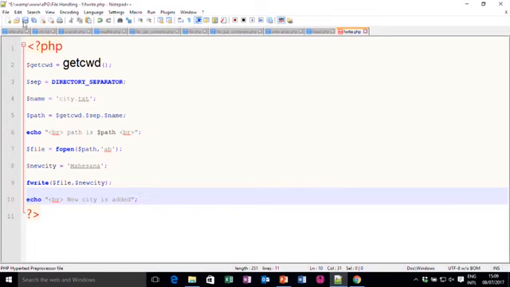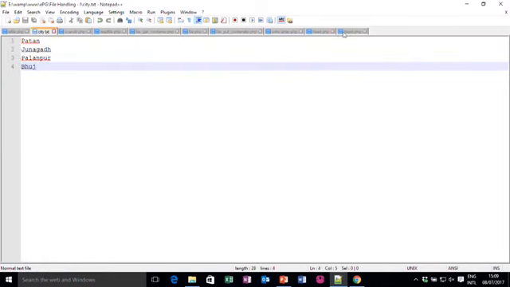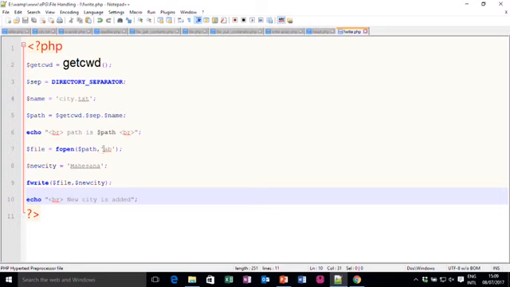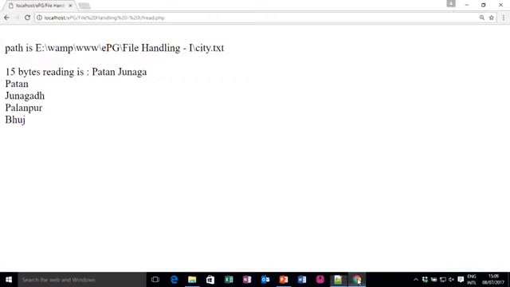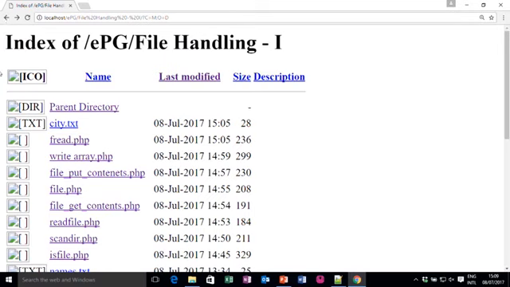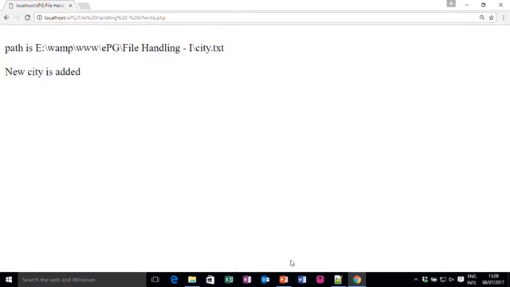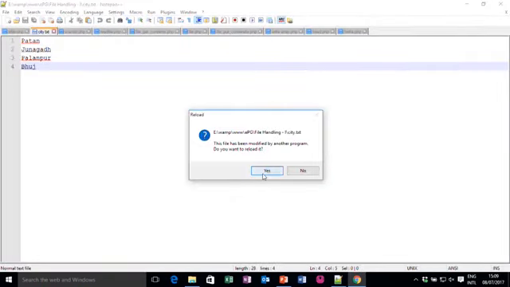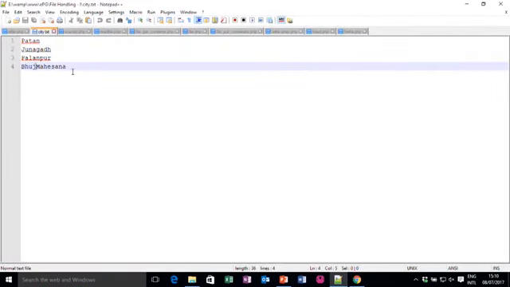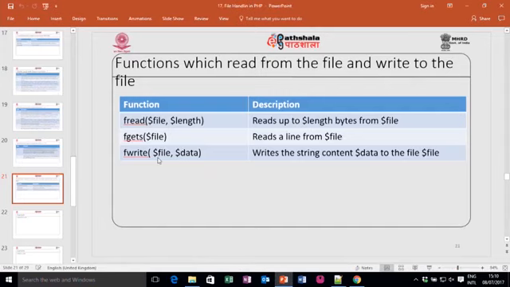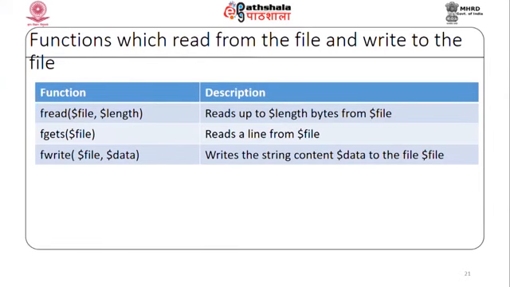Save this file. To give a demonstration, let me show you that for city.txt we have these 4 cities, and now I want to append a city. So, I open this file, fwrite.php. Now, if I look at this file, you can see it has been appended here. So, that way you can use the fwrite function to write a string into a file.